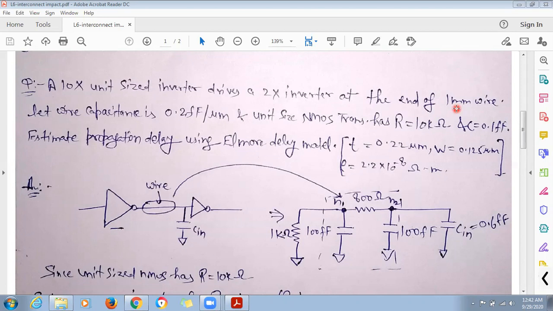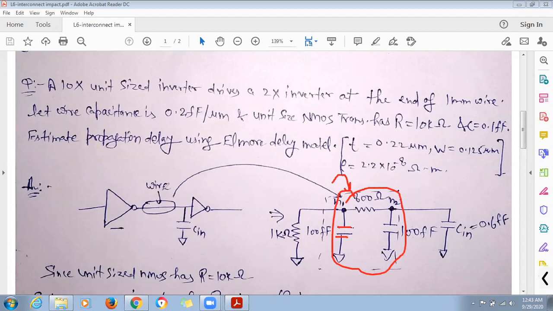So we will replace the wire by equivalent pi model. With the help of equivalent pi model, we can replace it like this. Now we can calculate these capacitances for the wire.